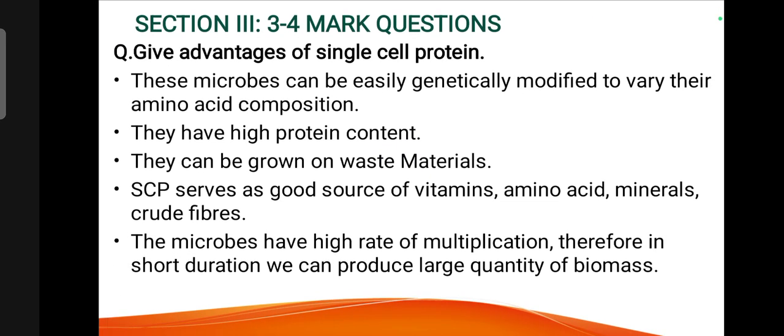Give the advantages of single cell protein. These microbes can be easily genetically modified to vary their amino acid composition. They have high protein content. They can be grown on waste material. It serves as a good source of vitamins, amino acids, minerals and crude fibers. The microbes have a high rate of multiplication, therefore in a short duration we can produce a large quantity of biomass.